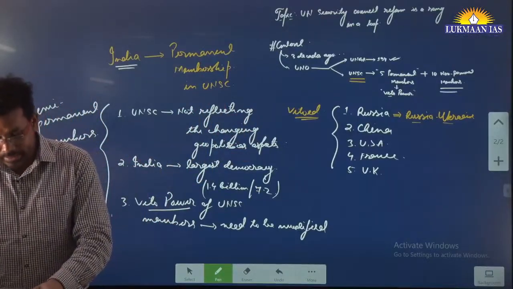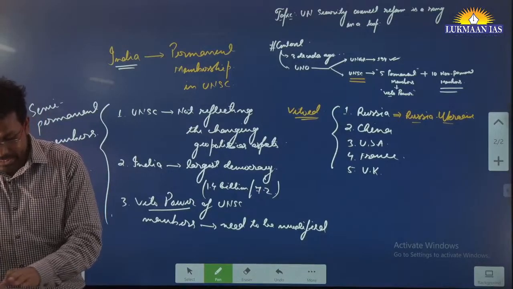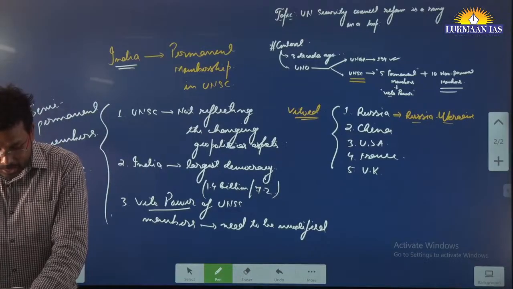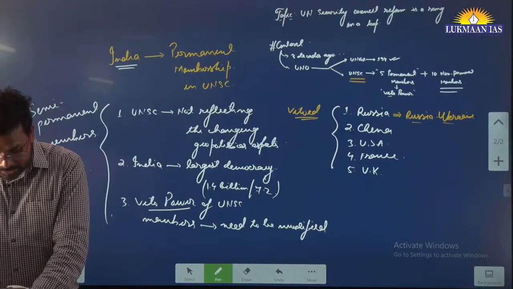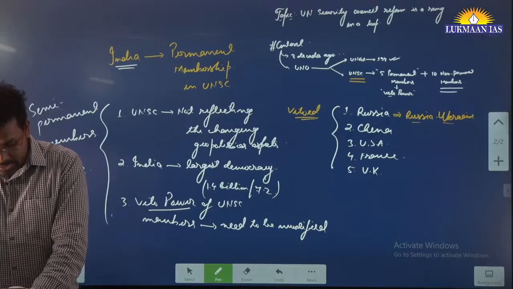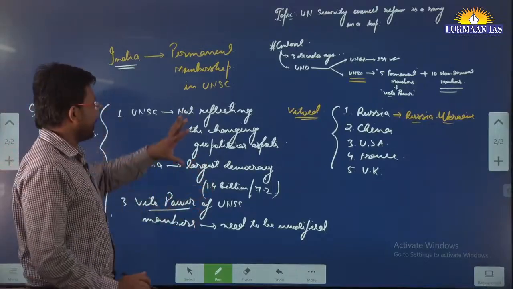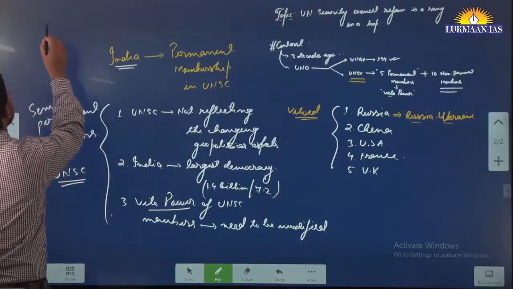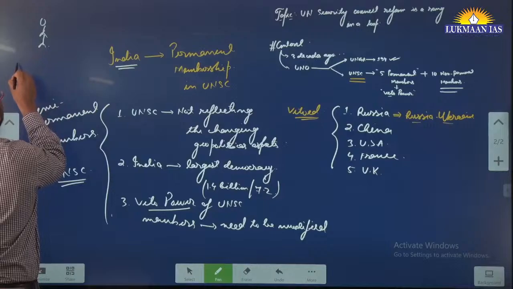So the thing is, Mr. Shashi Tharoor says the problem of reforming the United Nations Security Council is akin to a malady presented before the doctors. There is agreement only on diagnosis and not on prescription. He has talked about an example also. What example? Let's say there is a patient, and this patient comes to doctors.